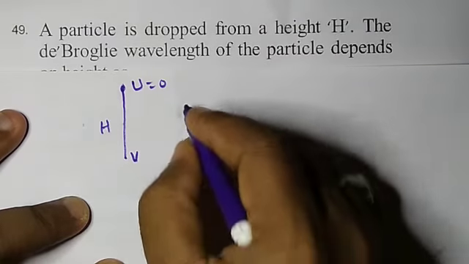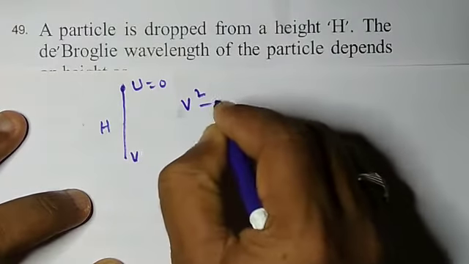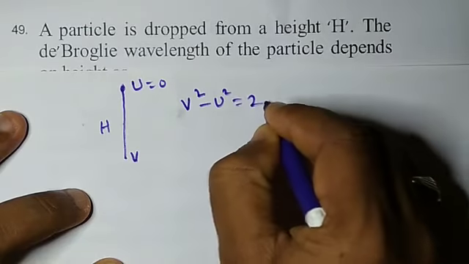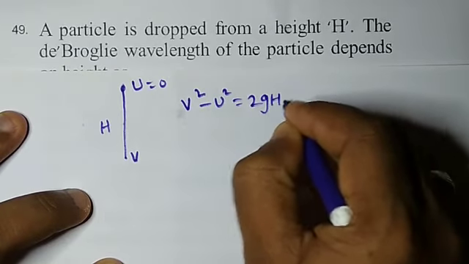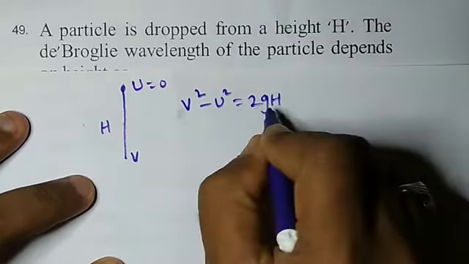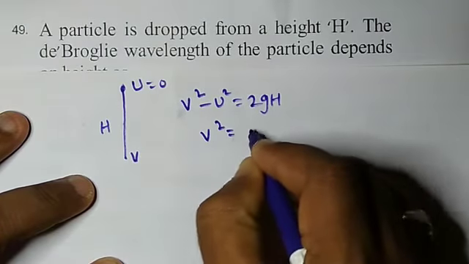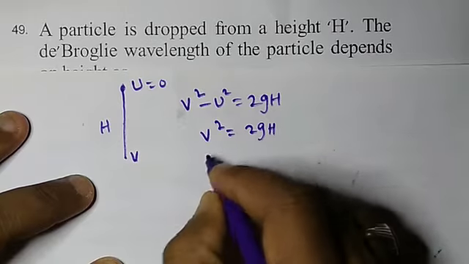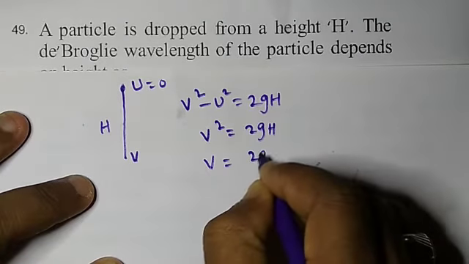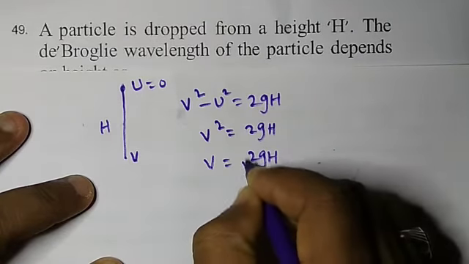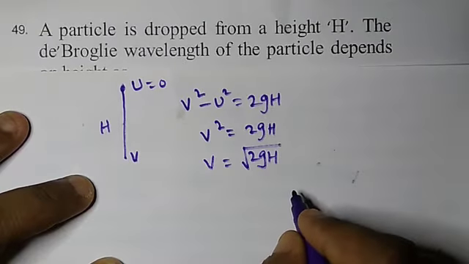Therefore we can apply the equation of motion, v square minus u square is equal to 2gh. Here u is 0, so v square is equal to 2gh. Therefore v is equal to root of 2gh.